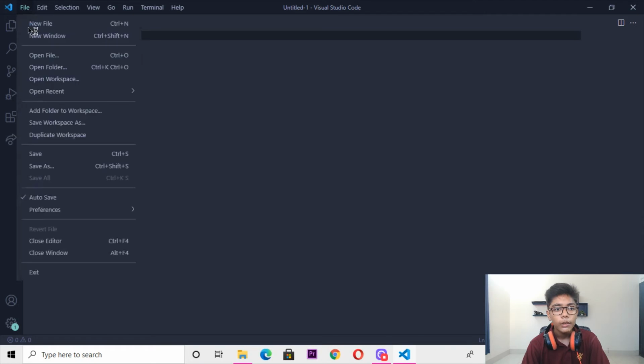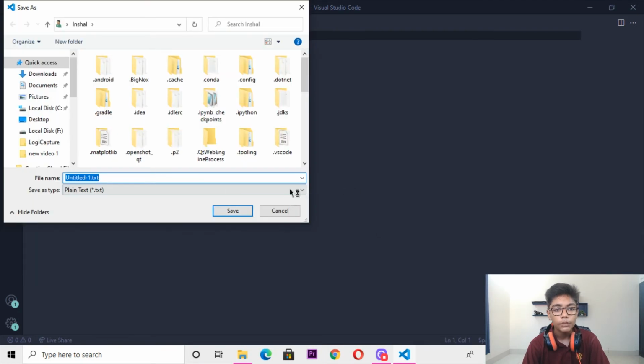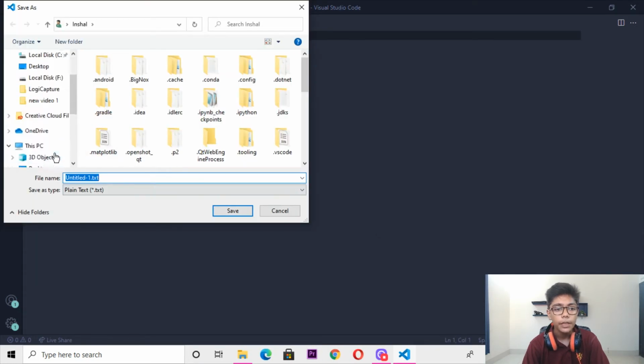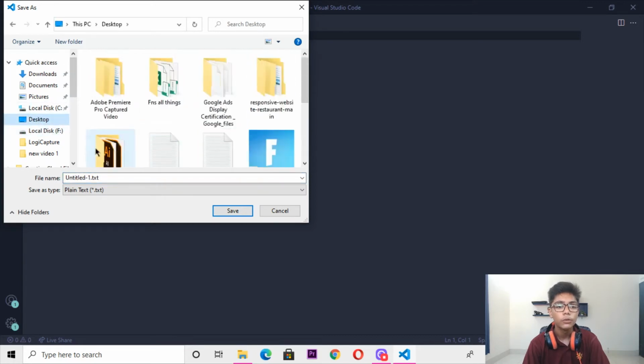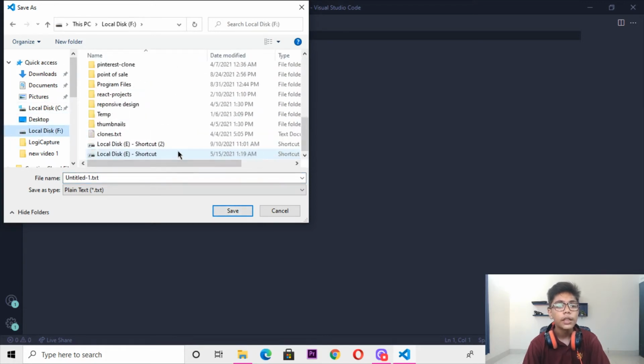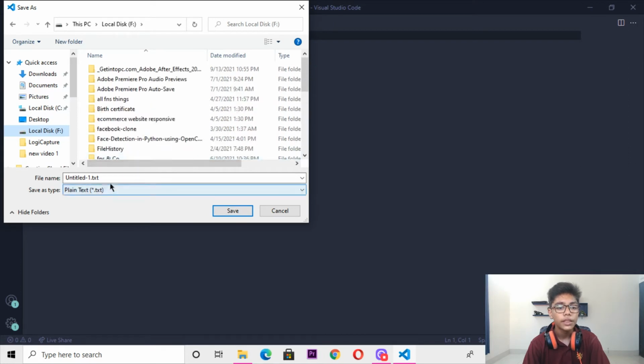Now you have to save this file with the name of Java. For saving the file, first of all you have to select the location where you want to save the file. Just select the location where you are working, or you can also select desktop if you don't want to move around in the disk. I will select local disk, because my local disk C has more than enough space, so because of that I am doing that.